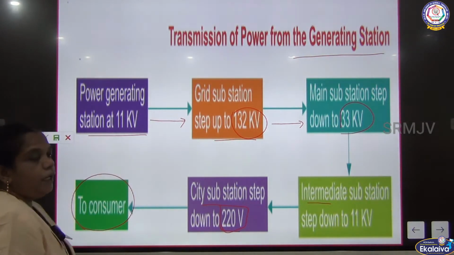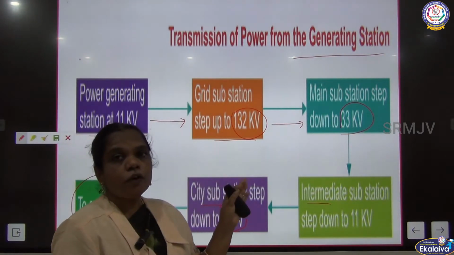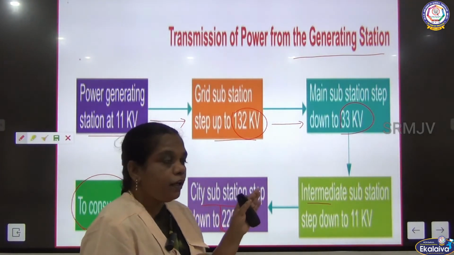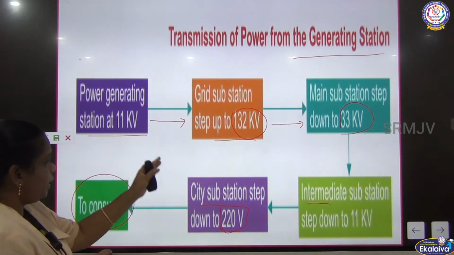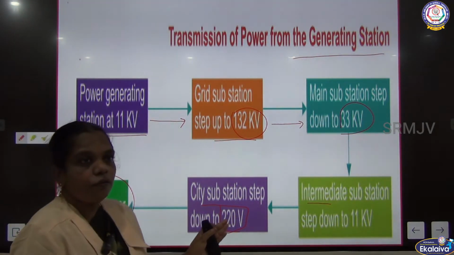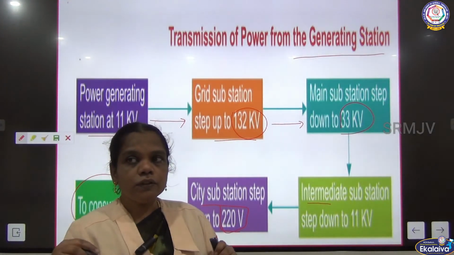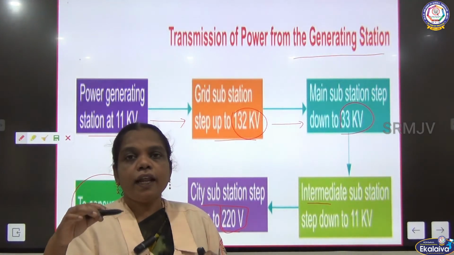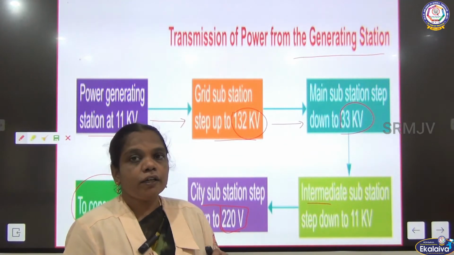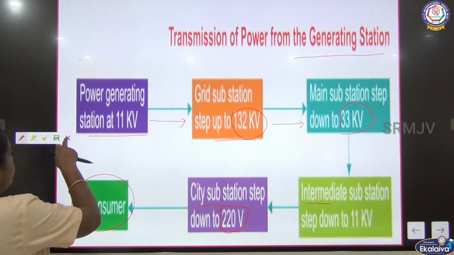From that electric post, we the customers receive it. Like this, the electricity is transmitted from one place to another, from the area of the generating station to our home. We are the consumers of the electricity. We reduce and increase, step up, step down. So we get the alternate current from the power station to our home.